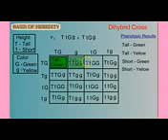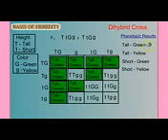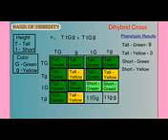Tall and green, 9. Tall and yellow, 3. Short and green, 3. And finally, short and yellow, 1. We see that for a dihybrid cross, we get a phenotypic ratio of 9 to 3 to 3 to 1.